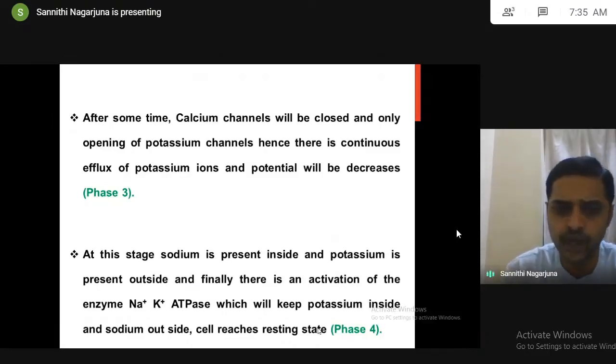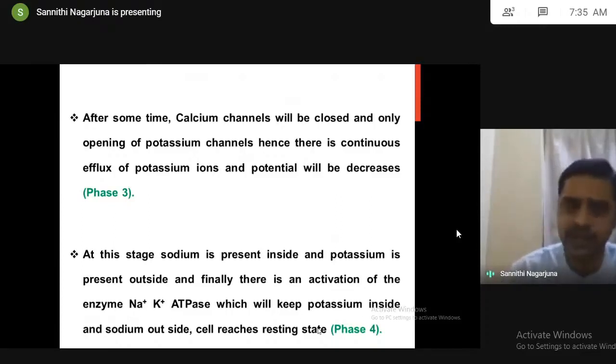Finally, at this stage, sodium is present inside, potassium is present outside, in opposite positions. Finally, there is an activation of the enzyme called sodium potassium ATPase, which will keep sodium outside and potassium inside. Whenever the potassium comes inside, sodium goes outside, the cell reaches the resting stage called phase 4. The cell starts with the resting state. Once the cell reaches the resting state, now the cell is ready for another impulse generation.